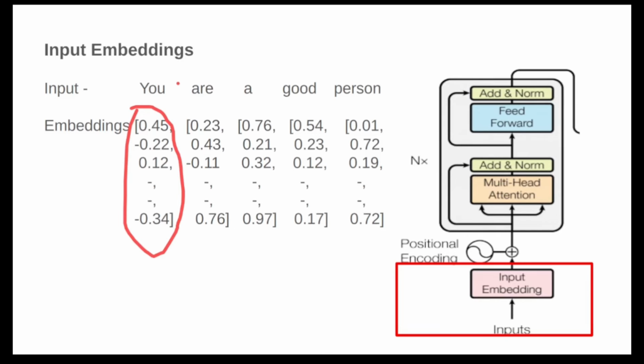Now you must be thinking how we get these embeddings. Actually, it's simple to generate them. We already have models like GloVe by Google, and other models like FastText by Facebook. You just provide the word, and these models will give you the corresponding embedding of that word.